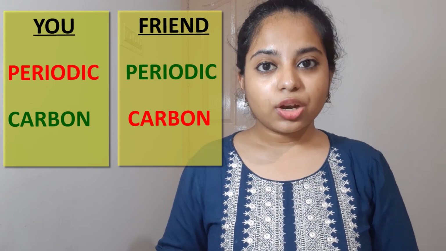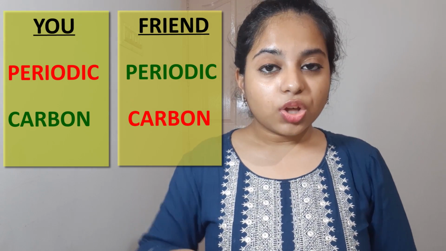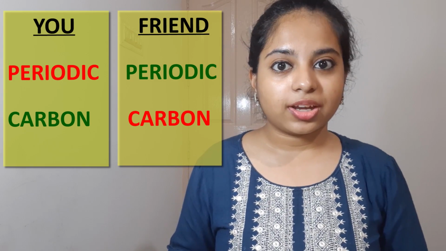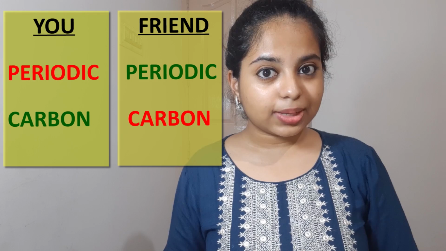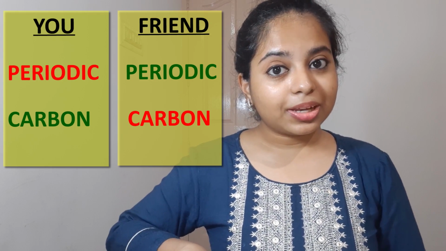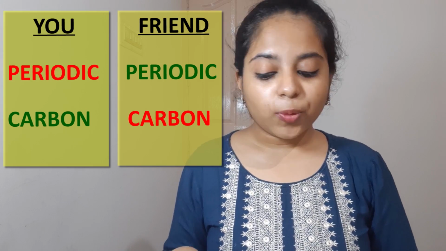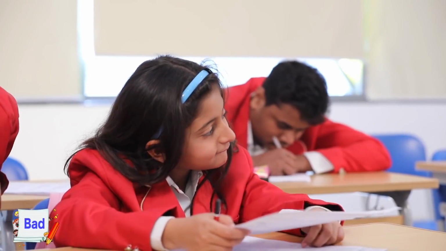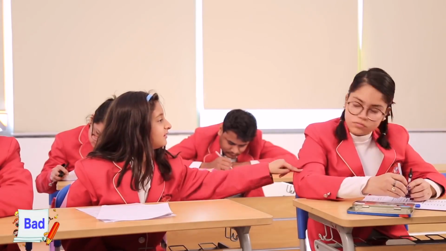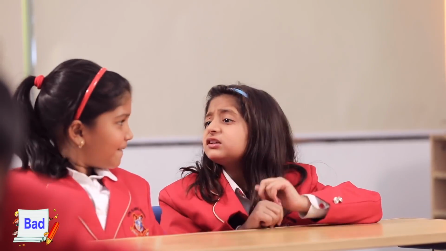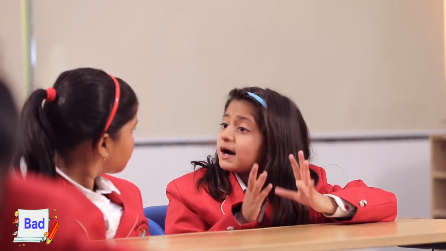Okay, so there are two lessons for the exam. You are able to understand the carbon and its compounds lesson and not the periodic table lesson, whereas your friend is able to understand the periodic table lesson and not the carbon and its compounds lesson. So what can you both do now? You can do one thing. Your friend can teach you periodic table and you can teach him the carbon and its compounds lesson. This way, both of you are sharing your knowledge with each other. You're teaching him one lesson and he's teaching you another lesson.